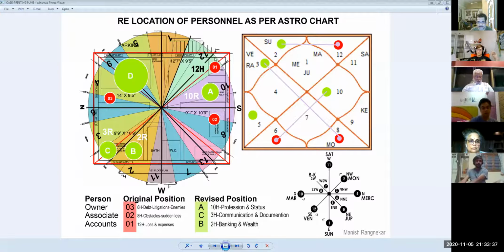Accounts guy went and started sitting here. Which house is this? 12. 12th Rashi is which here? 12th house is of what? Loss, expense. Do you understand that? See, these are all planetary movements.